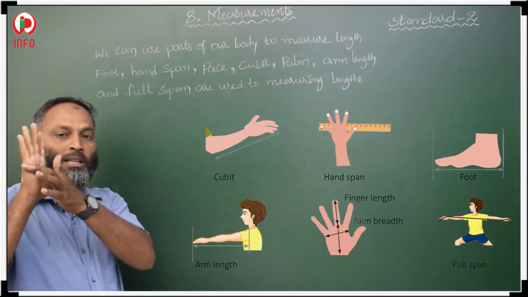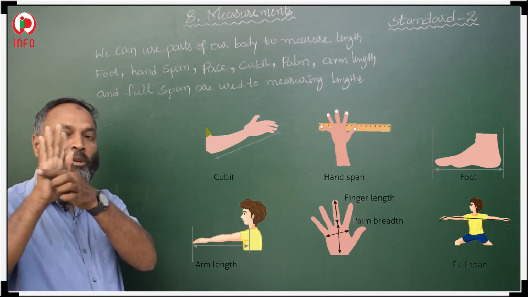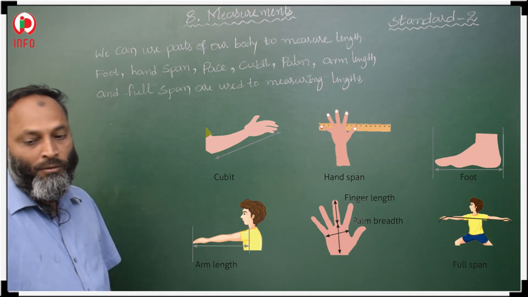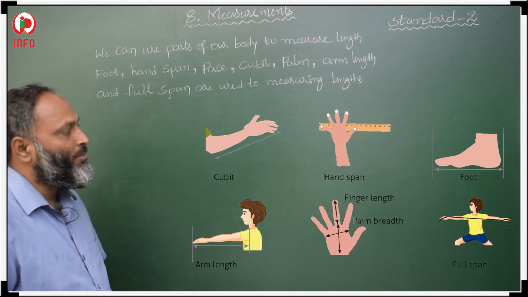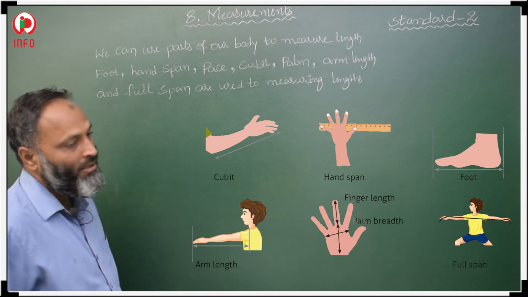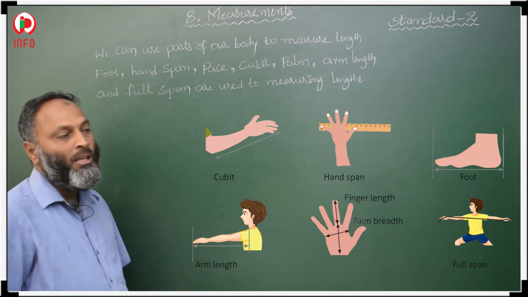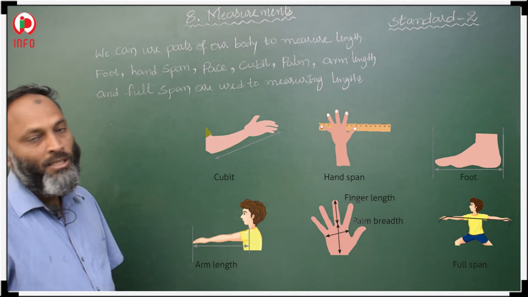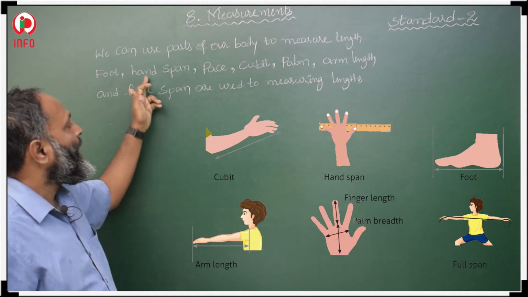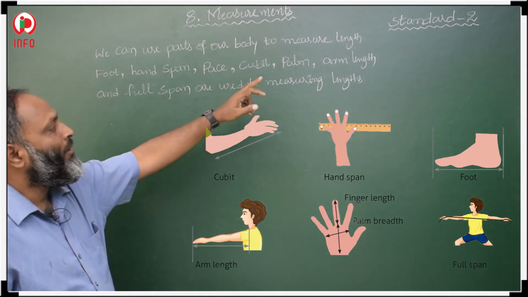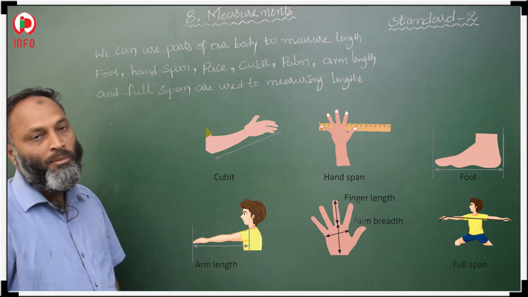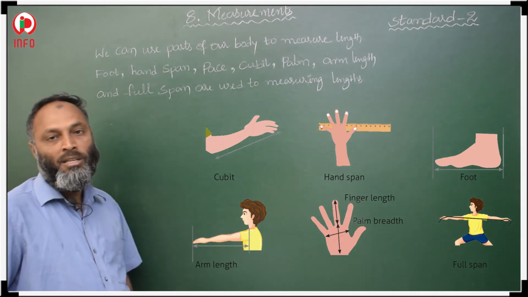Then full span means the total distance between your two hands when you expand them. So these are the units generally used: foot, hand span, pace, cubit, palm, arm length and full span. By using our body parts, we can measure the length of objects.